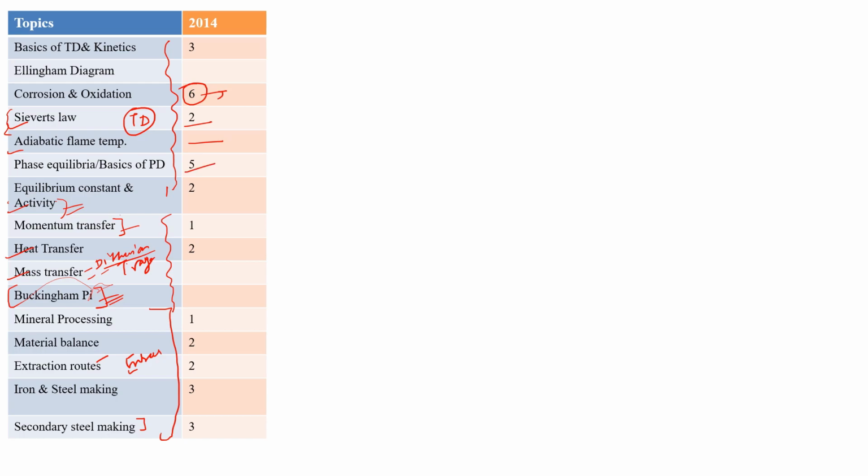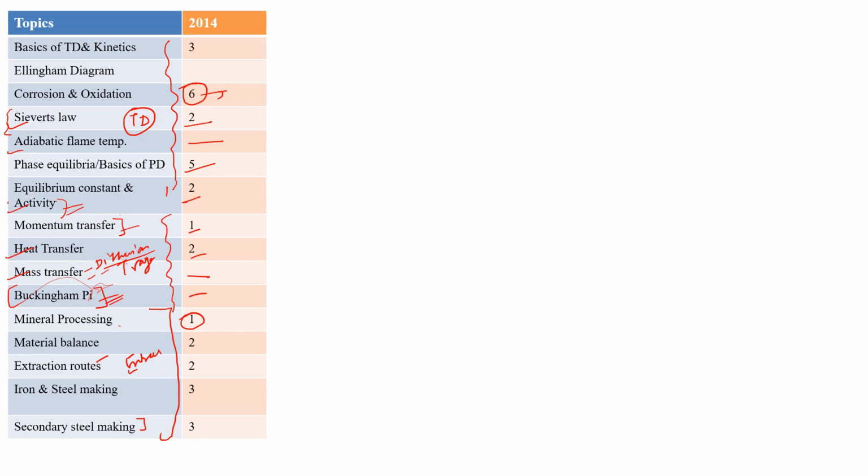Equilibrium constant and activity questions were numerical this year. Momentum transfer had one question, heat transfer a 2 marks question. Mass transfer was not there, meaning no diffusion question in 2014. Buckingham pi was also not there. Mineral processing was 1 mark. Mineral processing basically consists of all the concentration processes, comminution techniques, laws of comminution, agglomeration, and unit processes like roasting and calcination. So don't be confused about this category.